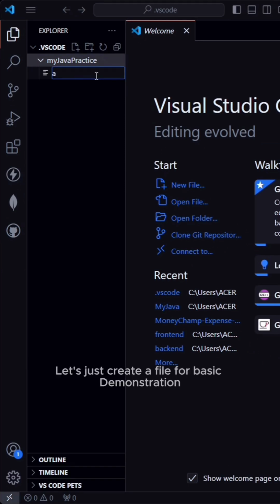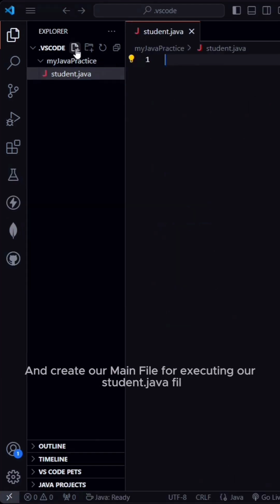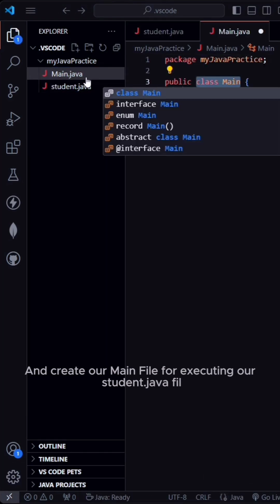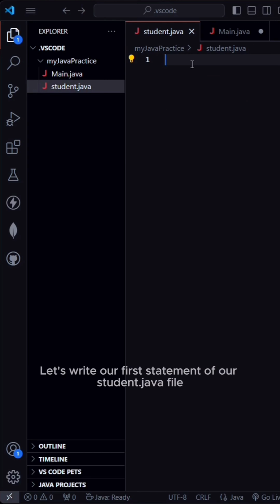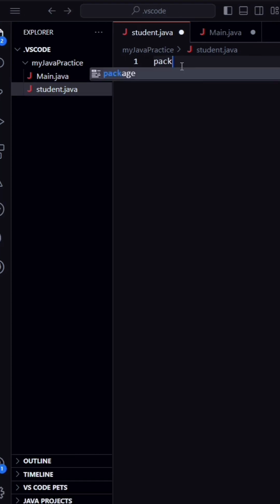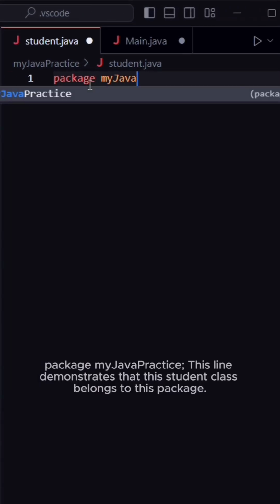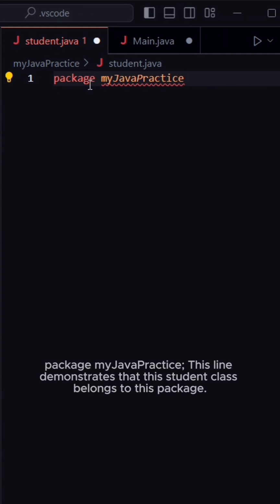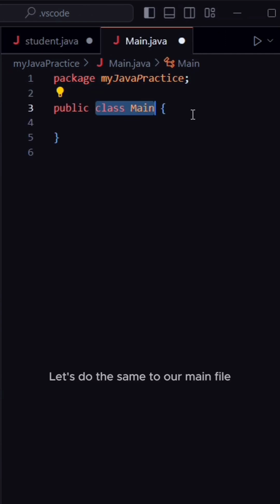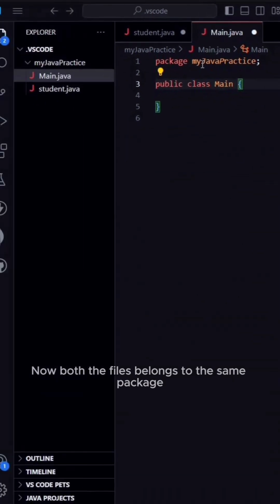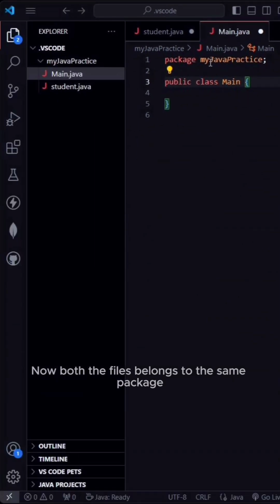Let's create a file for basic demonstration, and create our main file for executing our Student.java file. Let's write our first statement in Student.java: package myJavaPractice; This line demonstrates that this Student class belongs to this package. Let's do the same in our main file. Now both files belong to the same package.